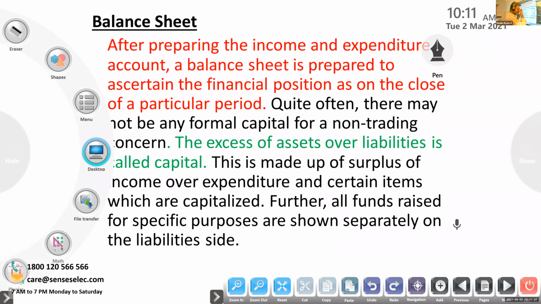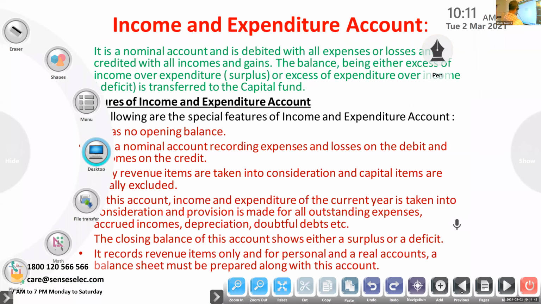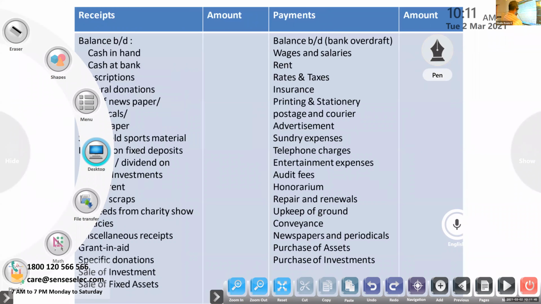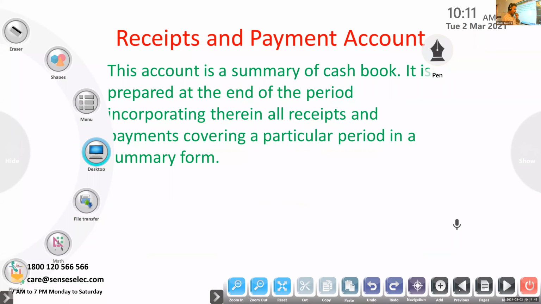Then we studied the financial statements of not-for-profit organization: receipt and payment account, income and expenditure account, and balance sheet. Receipt and payment account is a summary of cash book, incorporating all cash receipts and cash payments in a summary form. Next, we studied income and expenditure account.